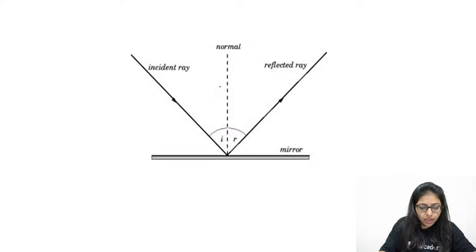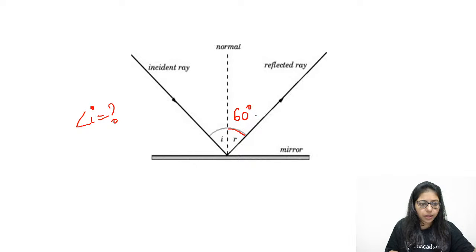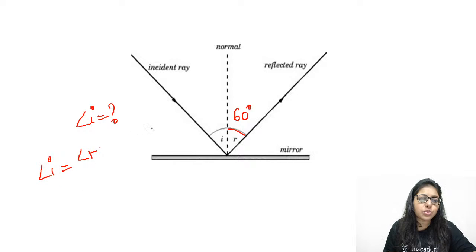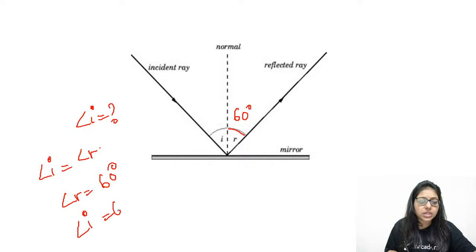Wonderful. Now tell me the next question. If I give you reflected ray, angle of reflection, it is 60 degree. Can you tell me what is angle I? Who can tell me what is angle I, if angle R is 60 degree? Yes Pranav, it is going to be 60 degree. Why? Because as I told you, as per the laws of reflection, angle I is always equal to angle R. So if angle R is 60 degree, angle I has to be 60 degree.